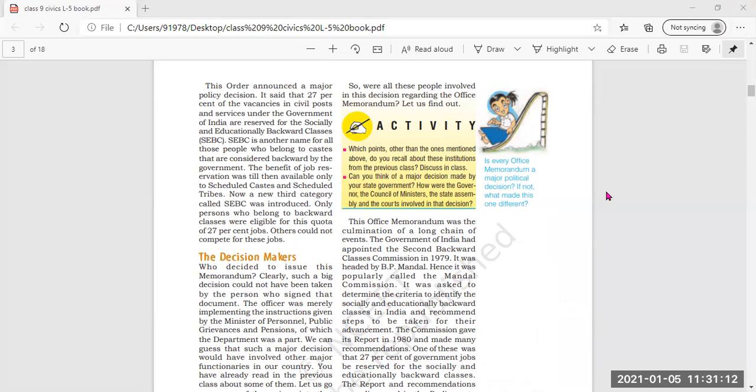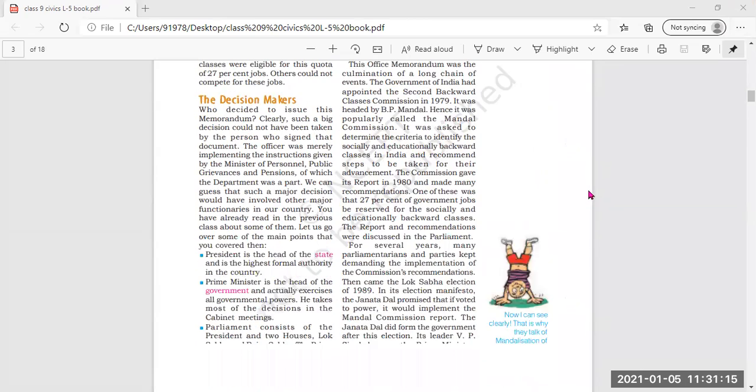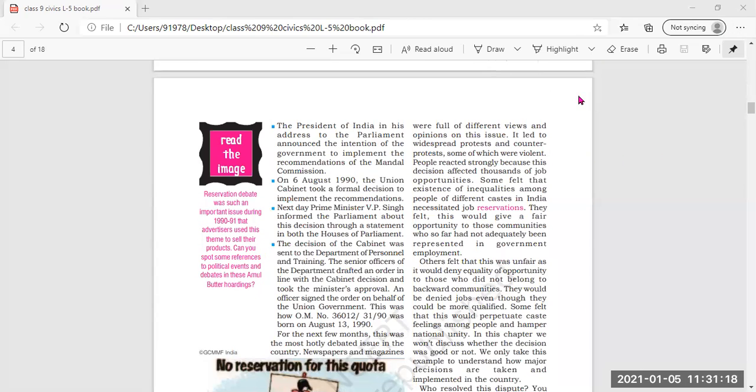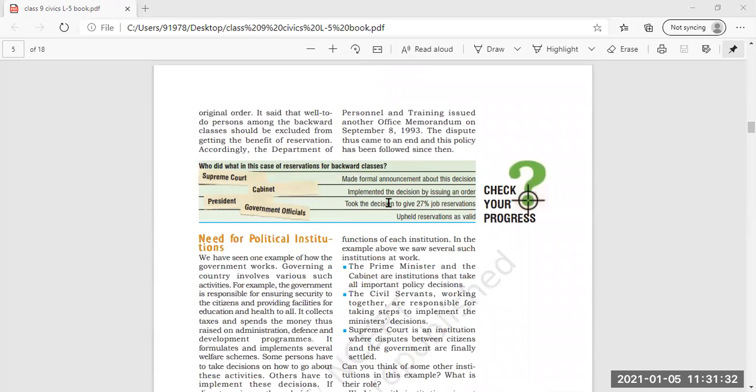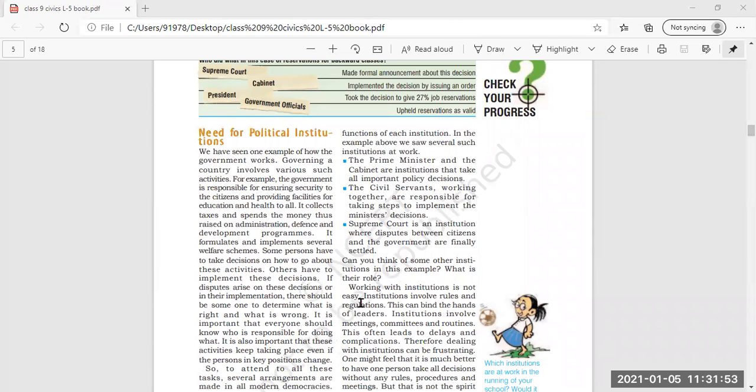And then further, we will read about the aftermath of the decision. What all things happened, meaning the conclusion which was the aftermath of this decision of the office memorandum by the government. Then further in this lesson, we are going to read about the political institution and the need of the political institution. That is, it ensures security to the citizen. It provides facilities like education, welfare, health, and administration also, and it also resolves conflicts.